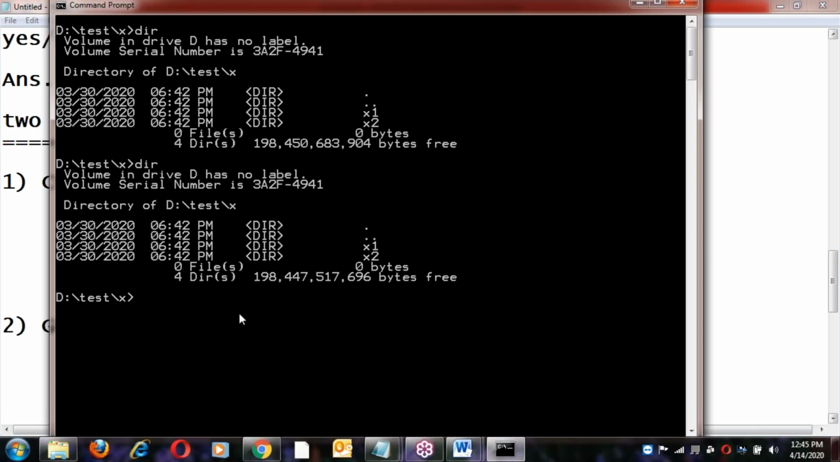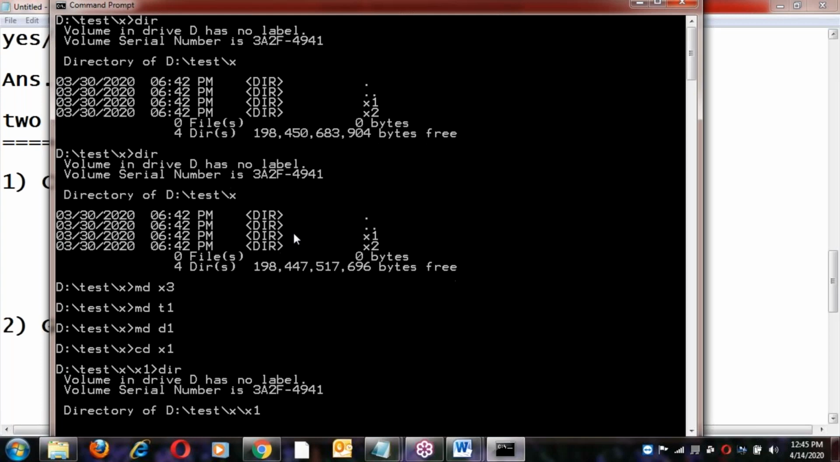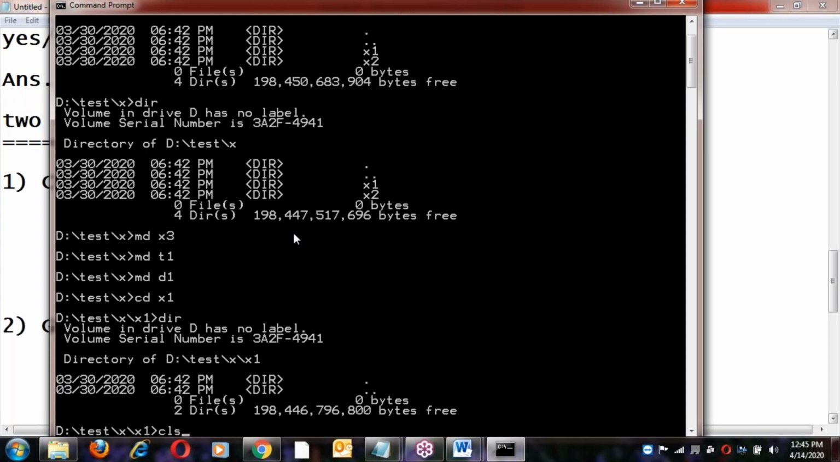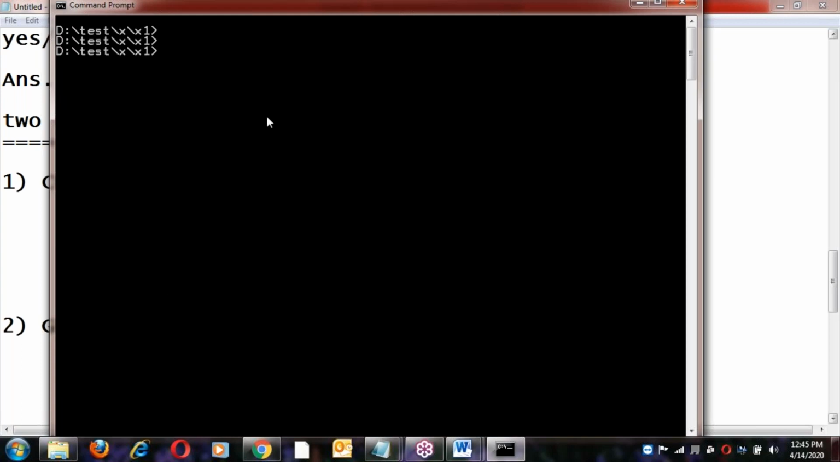In the character interface, we must have knowledge of commands. For example, creating directories: md x3 creates it, md t1 creates it, md d1 creates a directory. Changing directories: cd x1. Then dir gives the output, and cls clears the screen. The present working location is the path, so we are at this location. To work with the character interface you must have knowledge of the commands, otherwise you can't.